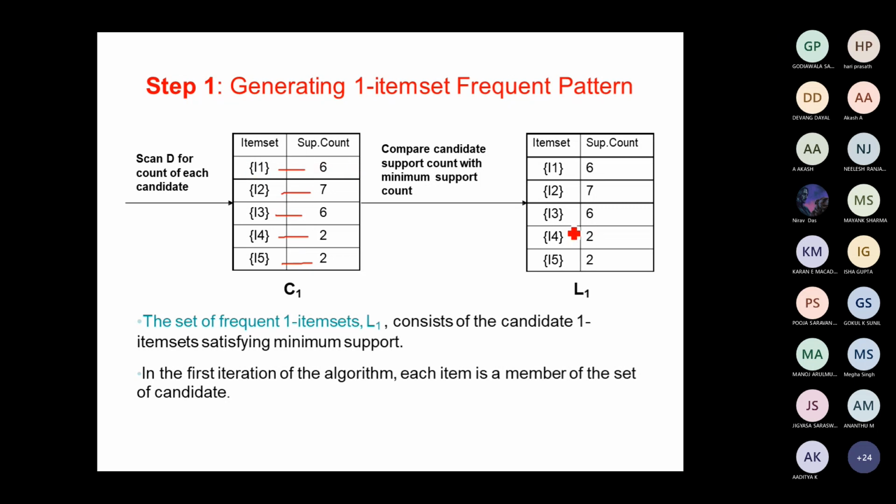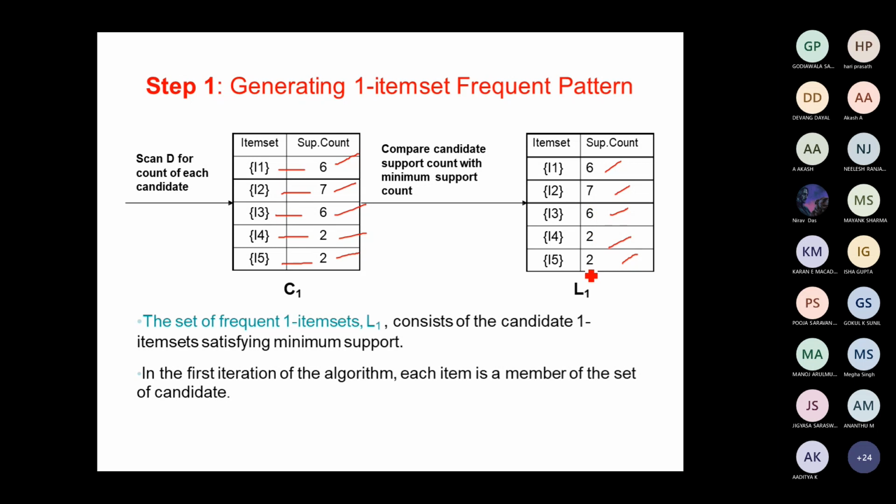Now we have to check whether these item sets satisfy the minimum support. What is the minimum support? At least in 2 transactions you have to find these item sets. All these counts are greater than or equal to 2, so we have the one item set frequent patterns as 6, 7, 6, 2, 2. So this is with respect to one item set generation.